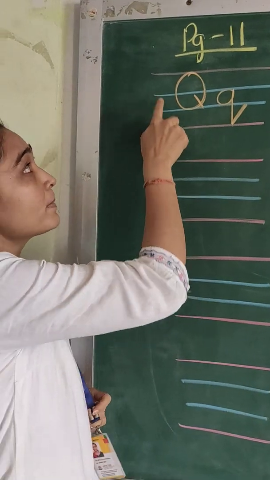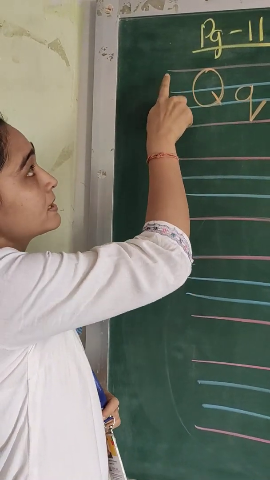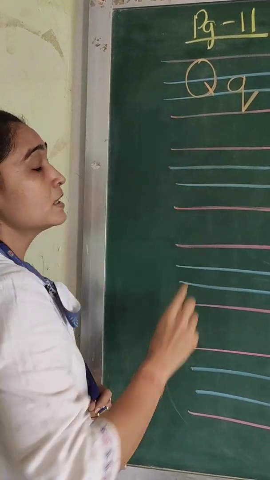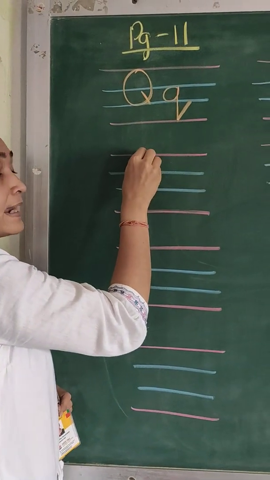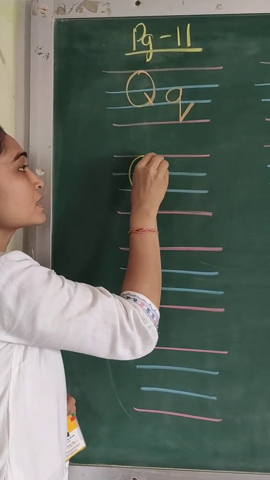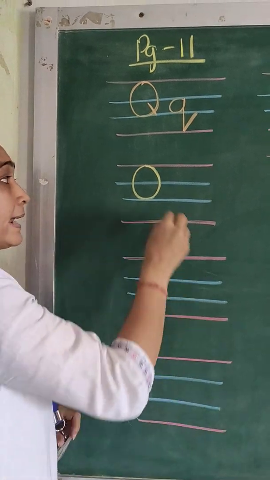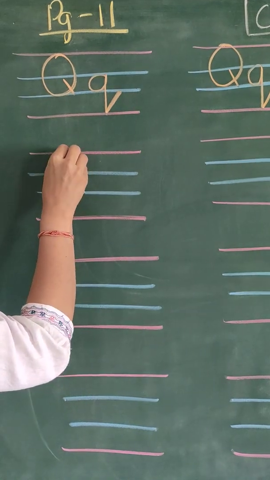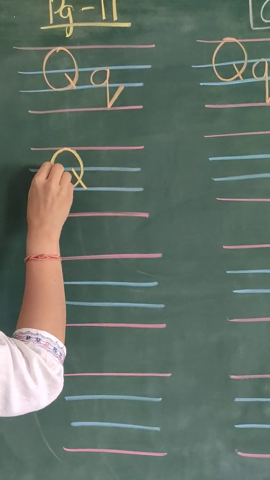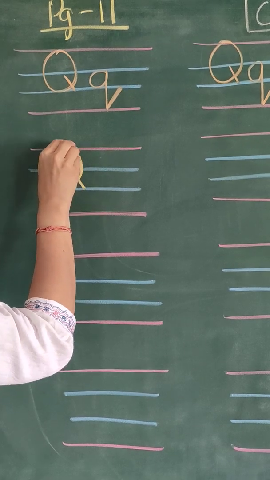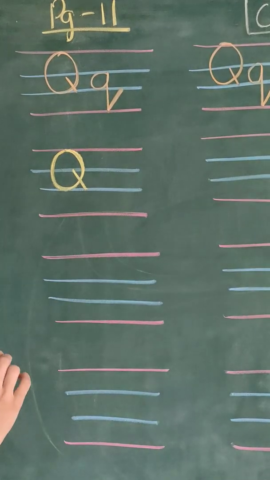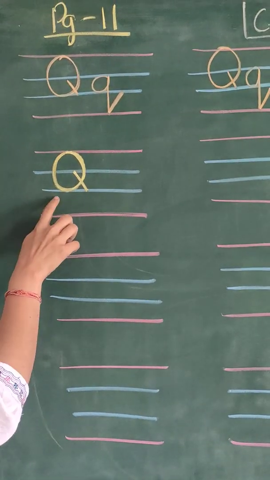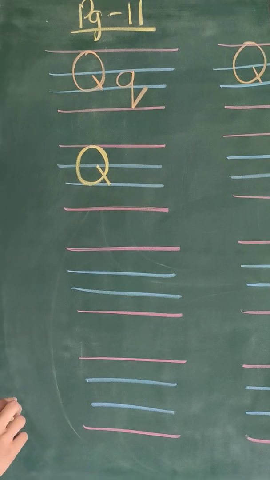Now do you see in how many lines we have written capital letter Q? It is written from the red line to the blue line. So what will we do first, children? From the red line to the blue line, we will make a circle like O and a slant line. A circle and a slant line. This is your capital letter Q.